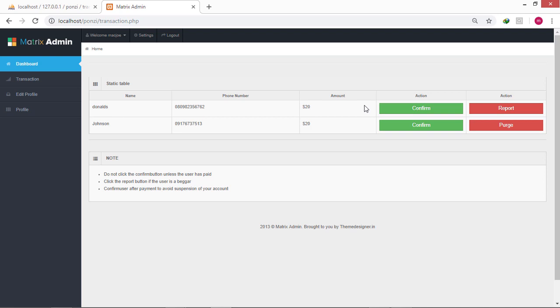The report button changes to a purge button when the time allotted the specific user to make a payment to this user elapses. The purge button can be clicked to get rid of the specific user, after which another user, if available, will be merged to this user to cover up that payment deficit.